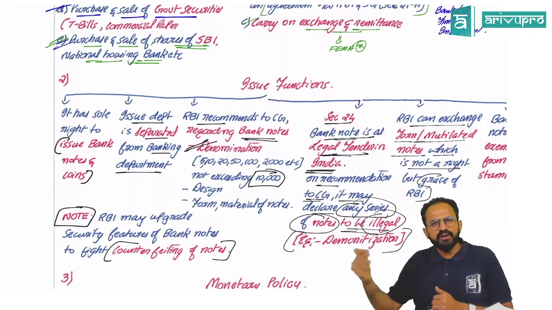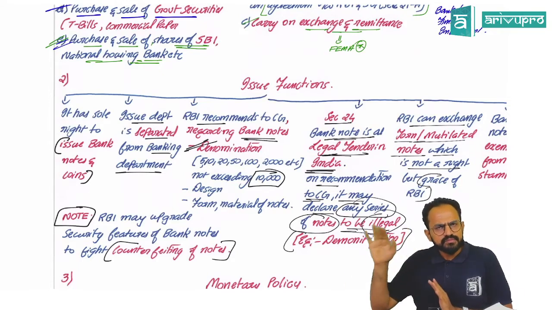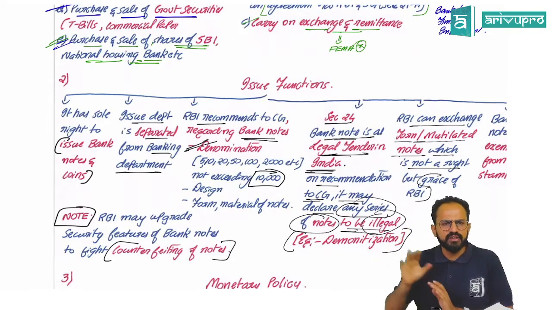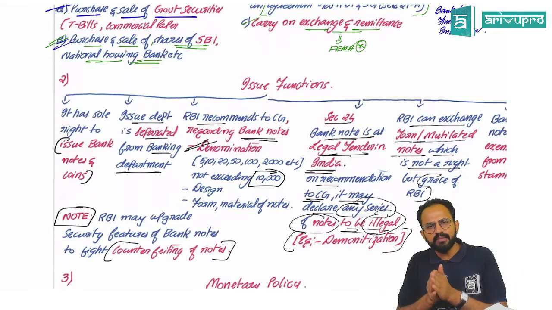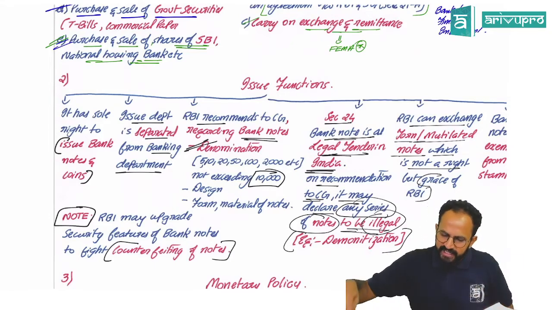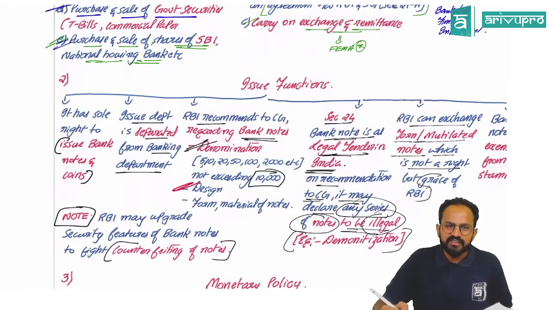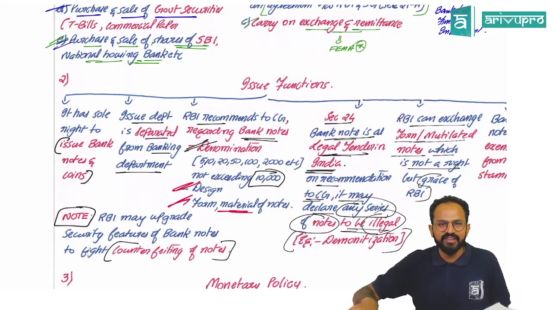Sir, basically coins have a different act, but yes, he is basically the supervisor. Sir, the issue department is separated from the banking department. RBI recommends the denomination, design, form, material, color, everything is done by RBI only.